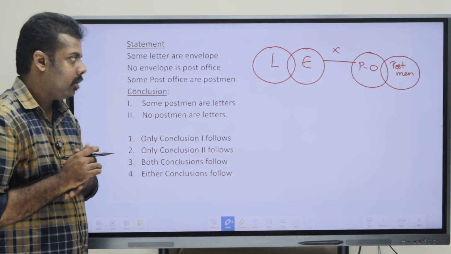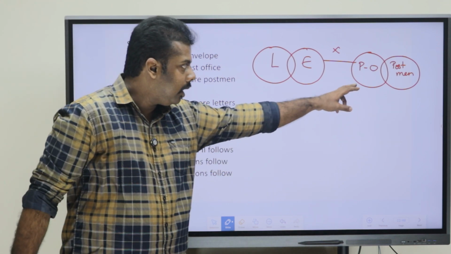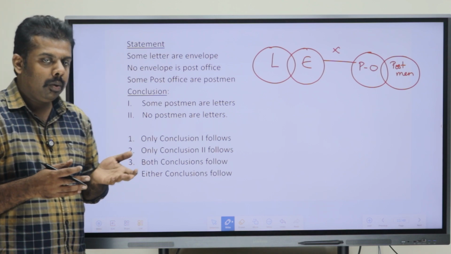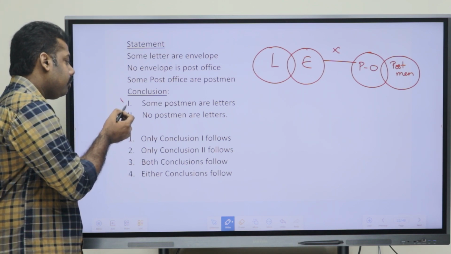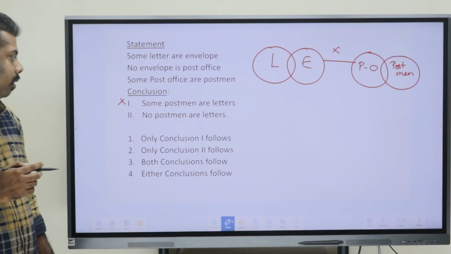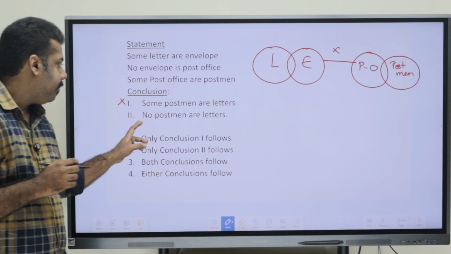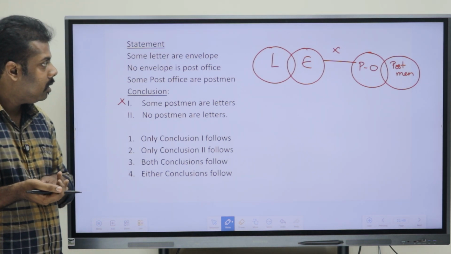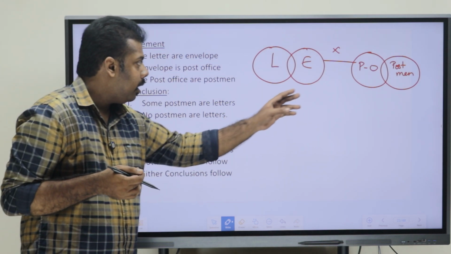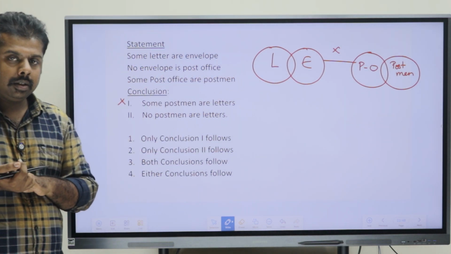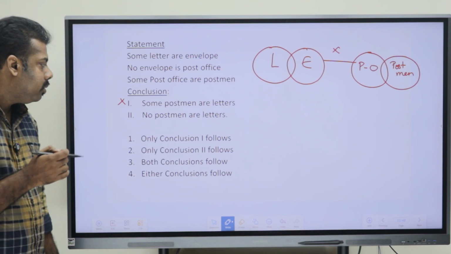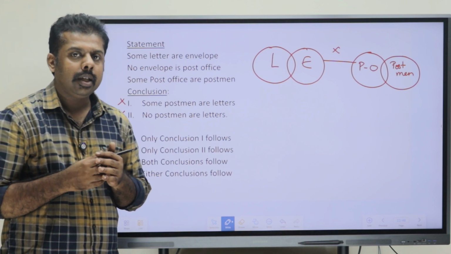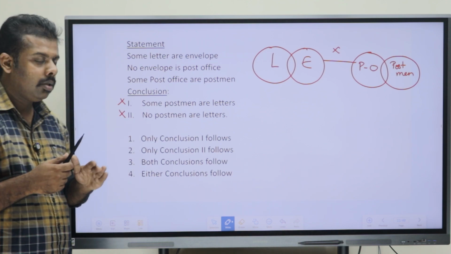Some postmen are letters. Is it right or wrong? As you can directly see, do postmen and letters have a direct relation? No. If they do not have a direct relation, in case of a definite conclusion, it has to be wrong. Now, the second one says no postmen are letters. Is it right or wrong? Postmen and letters, as we have already seen, do not have a relation directly. So every relation is wrong here. We can say from this case that both the conclusions are wrong here.